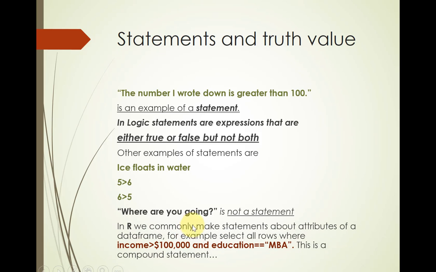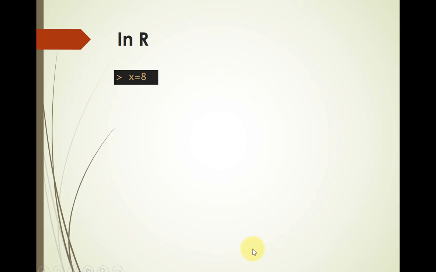Okay, this one we say has a truth value, and the truth value is false. This is not true. 5 is not greater than 6. Ice floats in water, the truth value is true. So statements have truth values, but this doesn't have a truth value. Okay? In R, we might have something like x equals 8. That's not a statement, that's just an assignment.